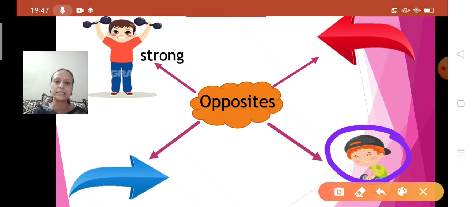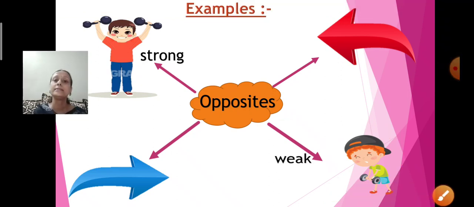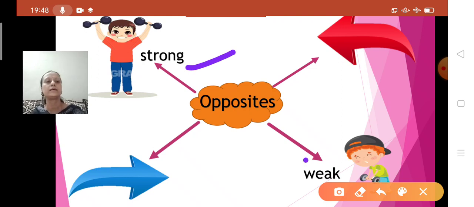But the boy in the green shirt is weak. He looks weak. Now, the opposite of strong is, can anyone tell me? Yes, children, weak. The opposite of strong is weak. The boy is strong and here the boy is weak.